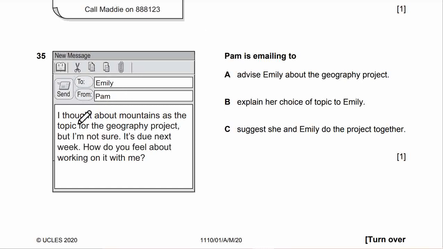I thought about mountains as the topic for the geography project, but I'm not sure. It's due next week, but how do you feel about working on it with me? From Pam to Emily. To advise? Not really. To explain her choice of topic to Emily? No, suggest she and Emily do the project together. Yes, working with me.